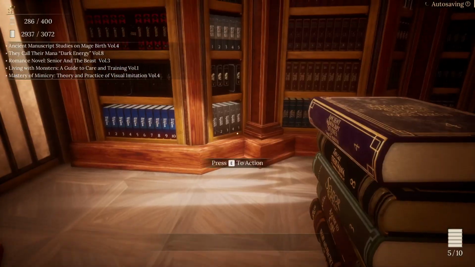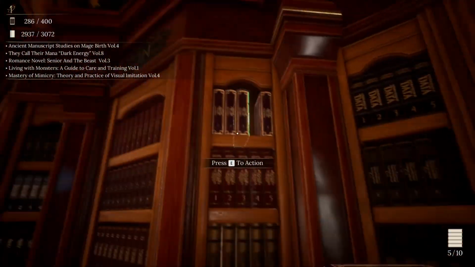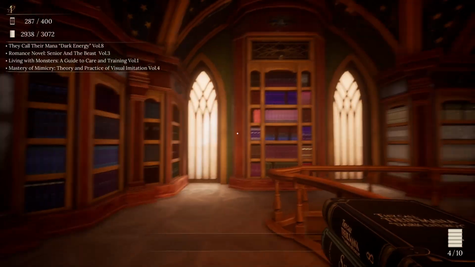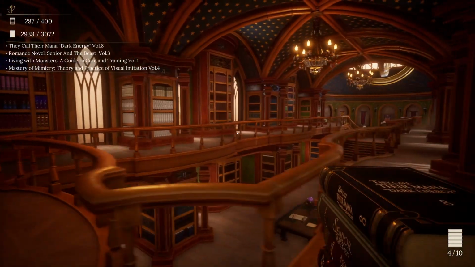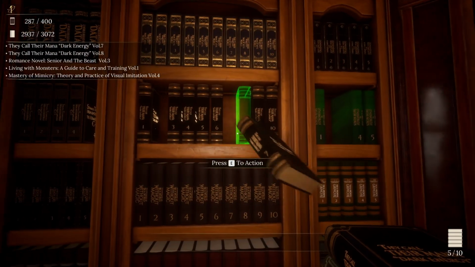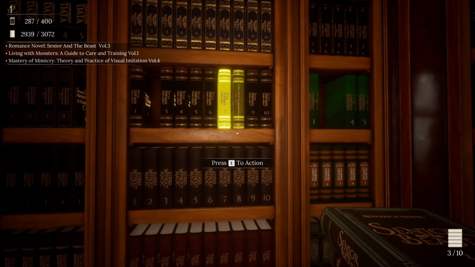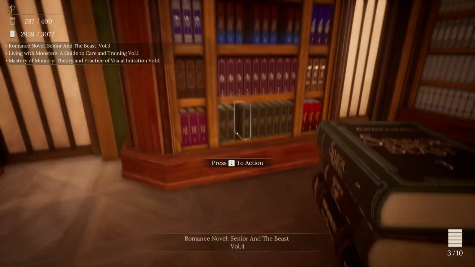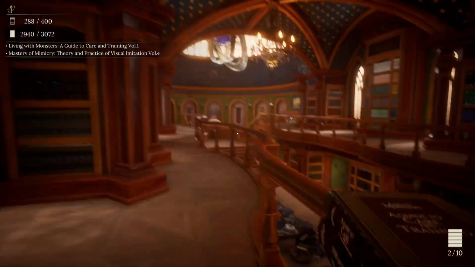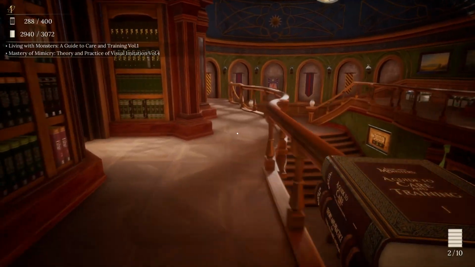Gets that one done. Ancient Manuscripts on the Studies of Mage Birth. 2N is complete. That's the first full bookshelf we've gone done. They Call the Mana Dark Energy, Volume 8. That's in the wrong spot because you go there and you go there. Romance Novel Senior and the Beast, Volume 3. And then these go downstairs yet again.